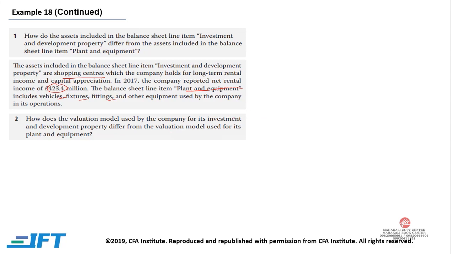For investment and development property, we use fair value, where initially the property is reported at cost, and then it is reported at fair value, and whatever gain or loss occurs is reported in the income statement.